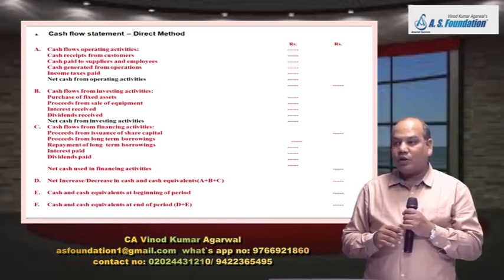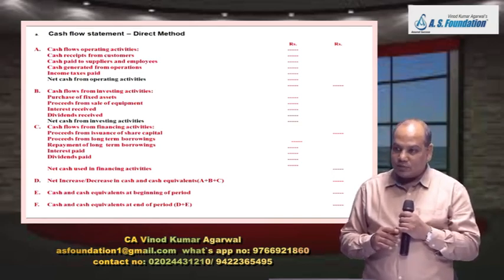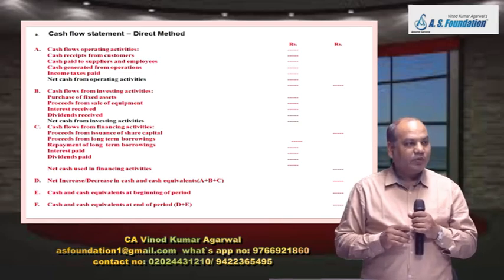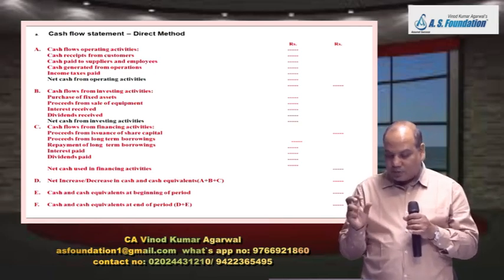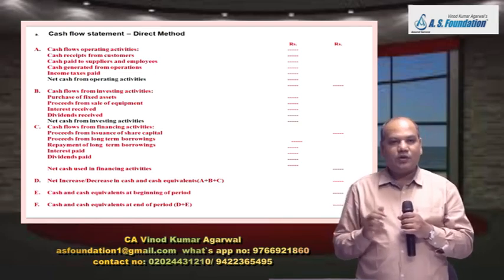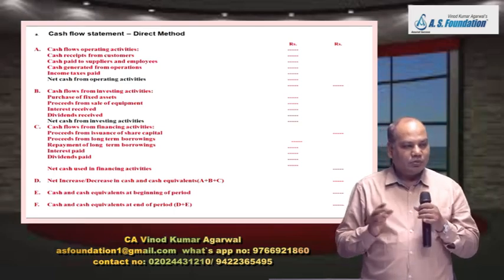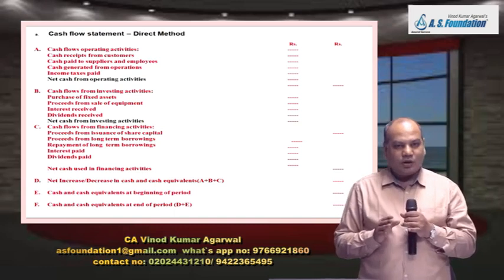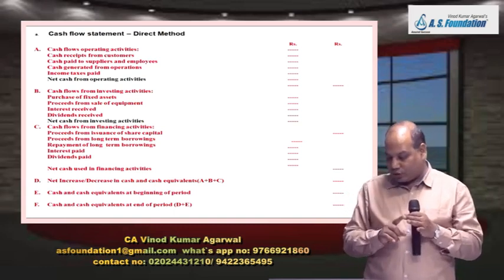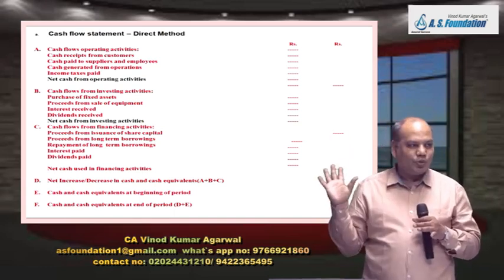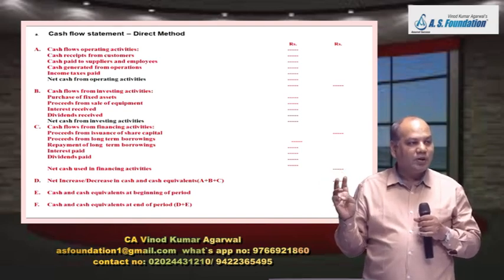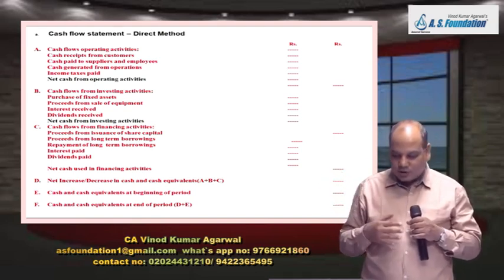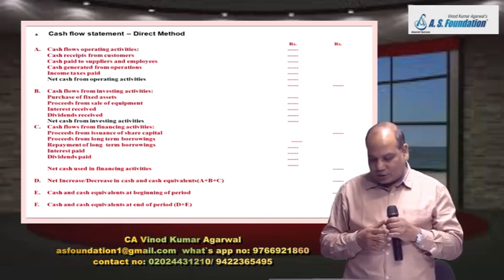Otherwise, you will have to show one reconciliation statement. You have to prepare one reconciliation statement. That may happen if there is some foreign exchange gain or loss related to cash and cash equivalent items. So then the standard also says you have to ensure that this balance matches with SOFP. Otherwise, prepare a reconciliation statement. Why there is a difference?